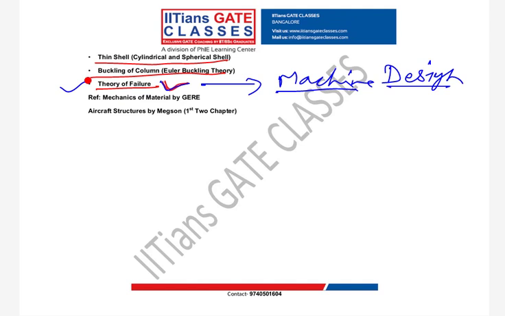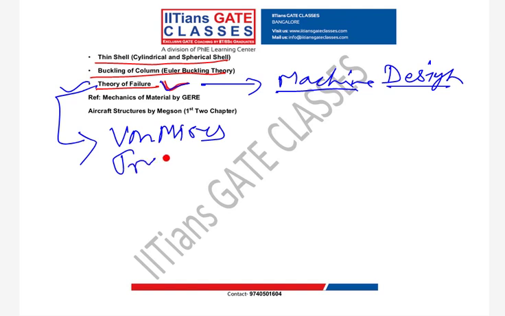Almost every year they ask one question from this part, either from von Mises theory or Tresca's theory. We will study what von Mises theory and Tresca's theory are when we go to theory of failure. This theory of failure is most of the time combined with thin cells, so thin cell problems will be combined with theory of failure.